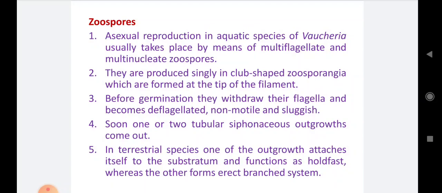Number 4, soon 1 or 2 tubular siphonaceous outgrowths come out. When these zoospores germinate, they can produce 1 or 2 tubular outgrowths like a germ tube.